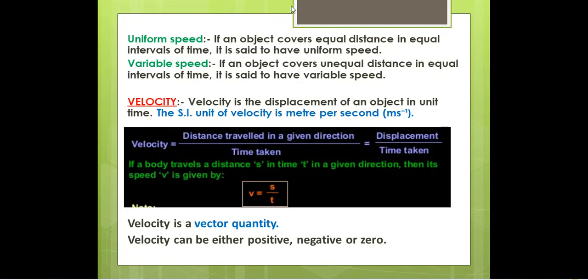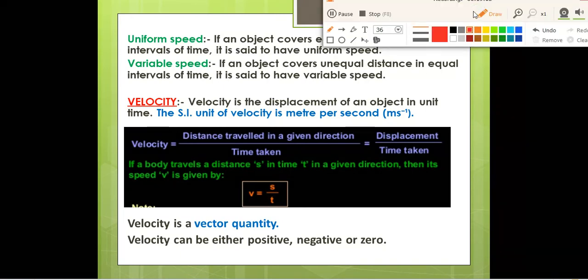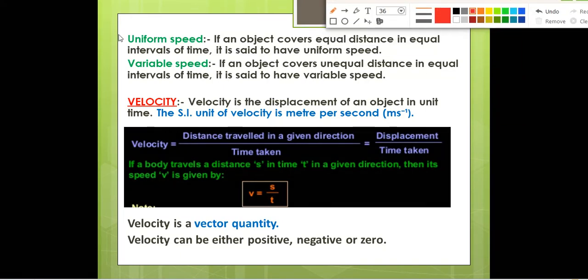Next, we have uniform speed and variable speed. Variable speed is also known as non-uniform speed. Okay, so you remember that one. So what is uniform speed? If an object covers equal distance in equal interval of time, then it is said to have uniform speed.